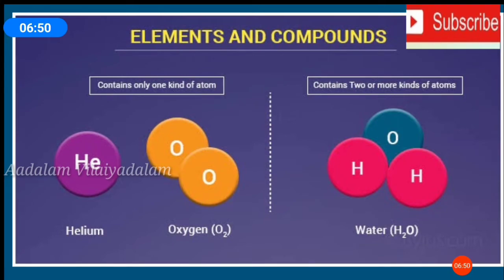Compound. What is a compound? A compound is a pure substance composed of 2 or more elements combined together chemically in a fixed ratio by mass. Examples: water, common salt, sugar, etc.